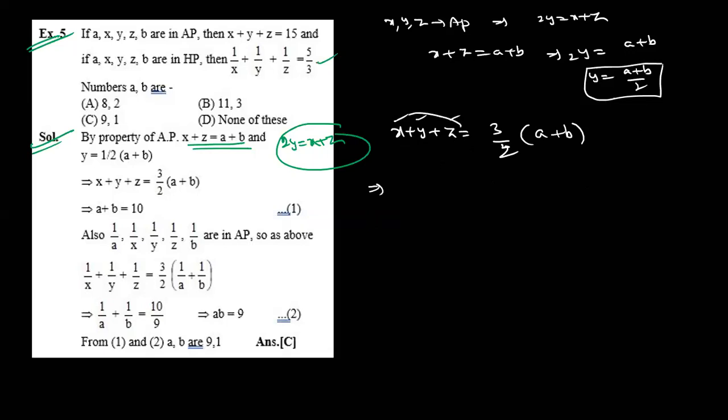What is the value of x plus 5 plus z? 15. So simplify. A plus b is how much? 10.